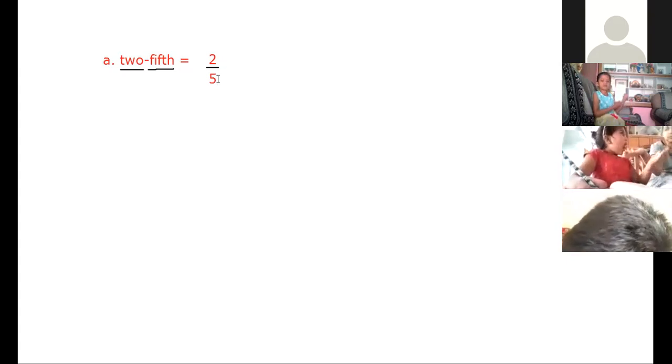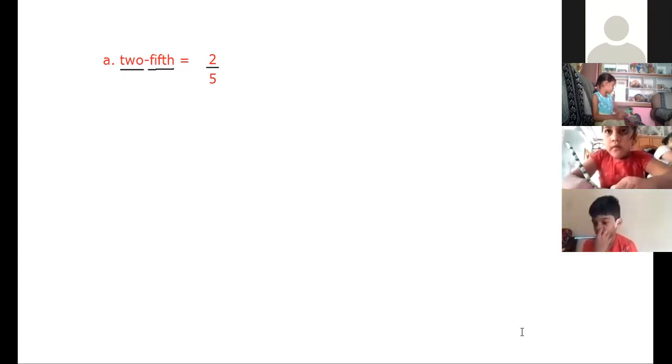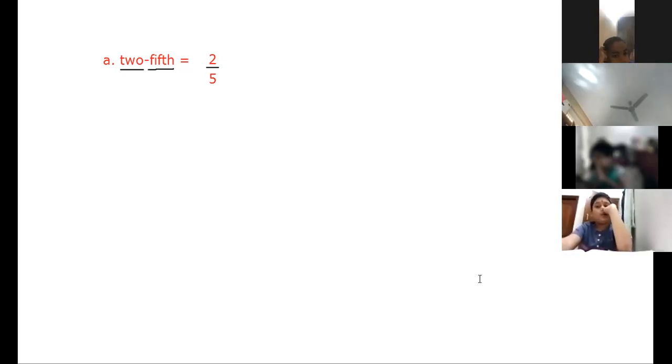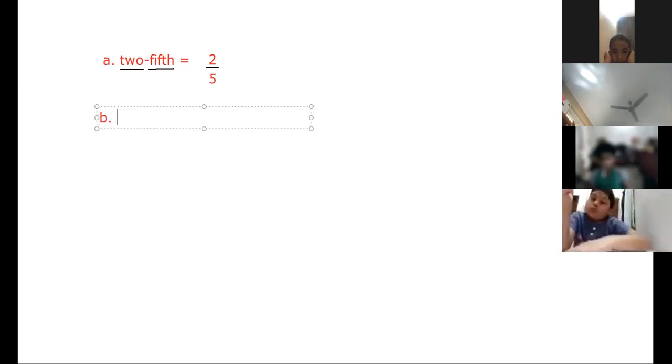And 2 upon 5 means out of 5 parts, you are talking about 2 parts. Then you will leave one line and you'll write the next one.